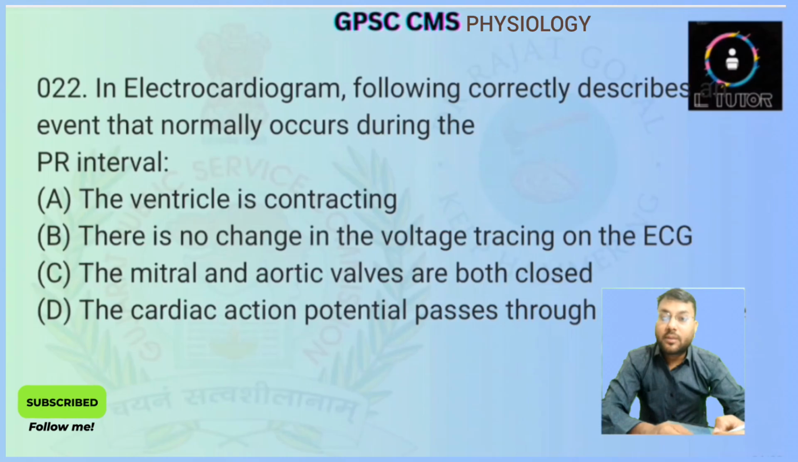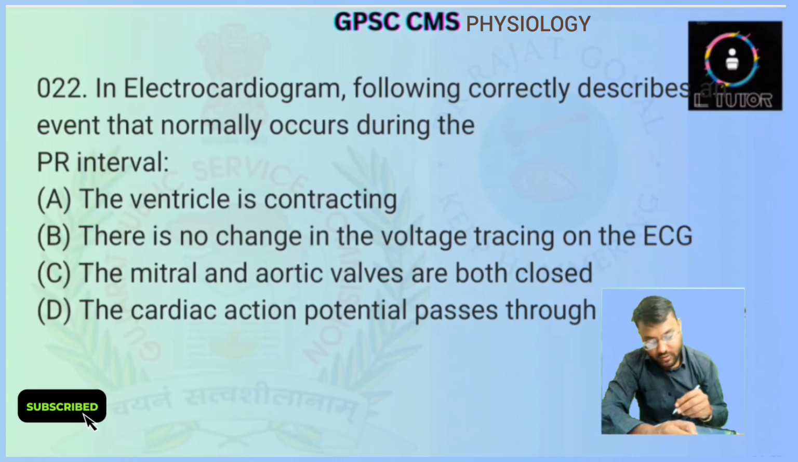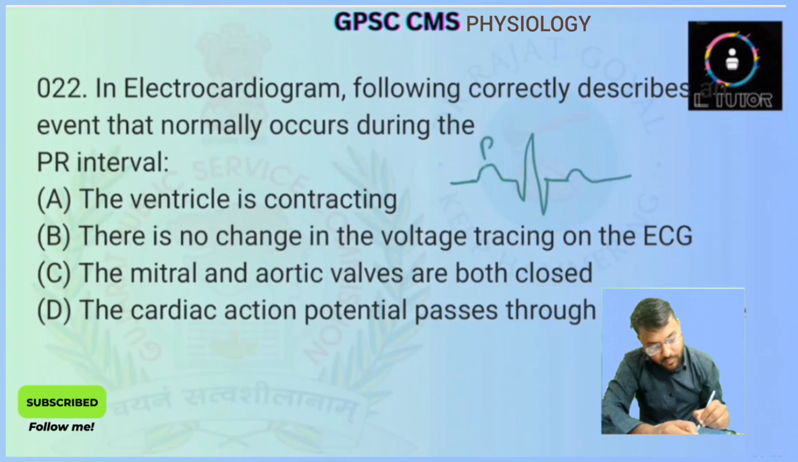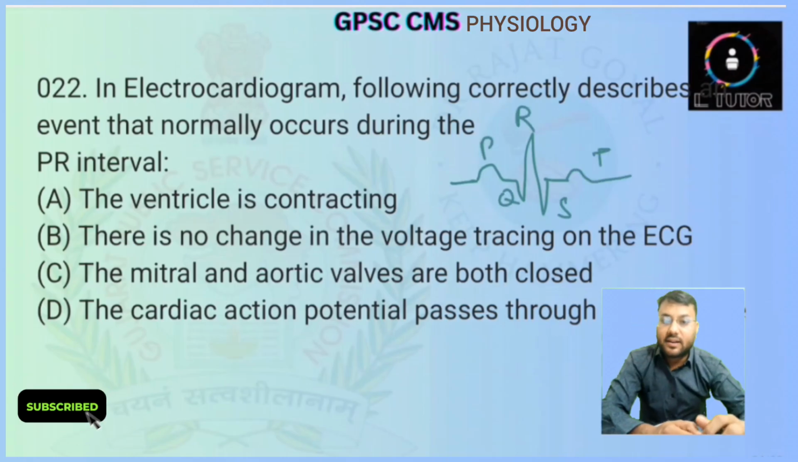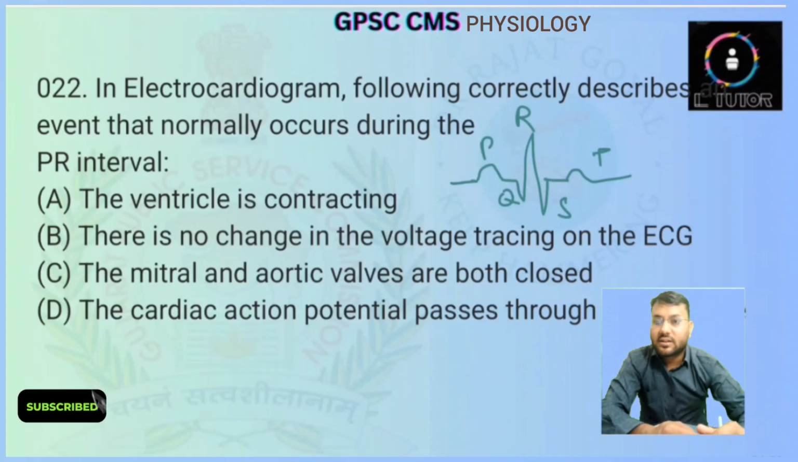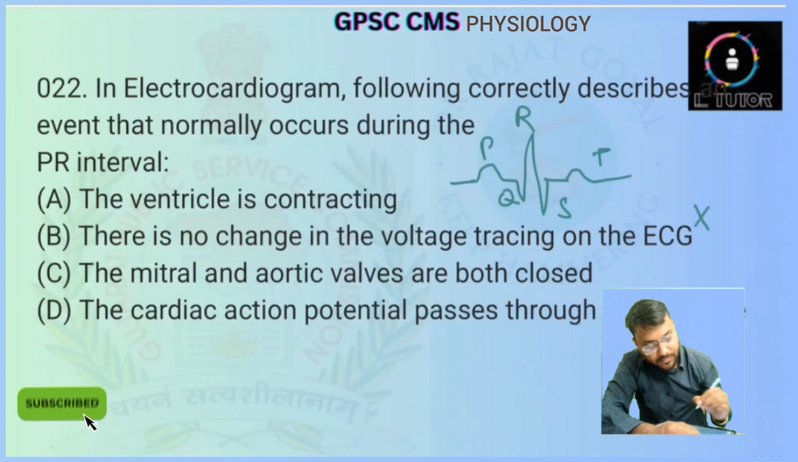In electrocardiogram, which of the following correctly describes the event that normally occurs during the PR interval? So if we talk about the ECG, PQRST, they are asking about the PR interval. The ventricles are contracting? The contraction of the ventricle is shown by the QRS complex. There is no change in the voltage staging on the ECG? No, it is not related to the PR interval.